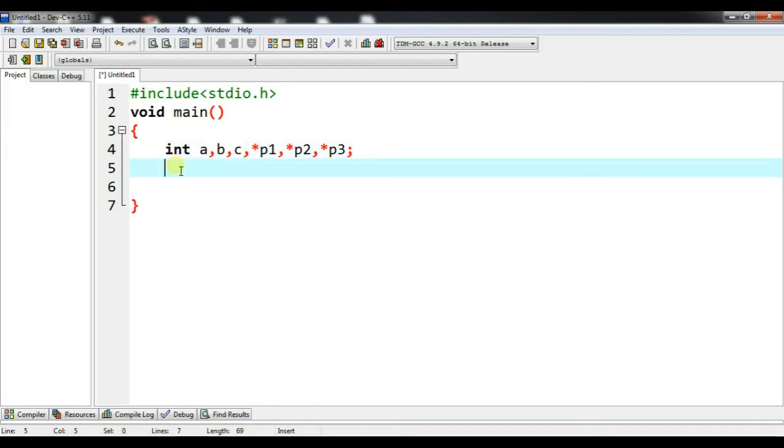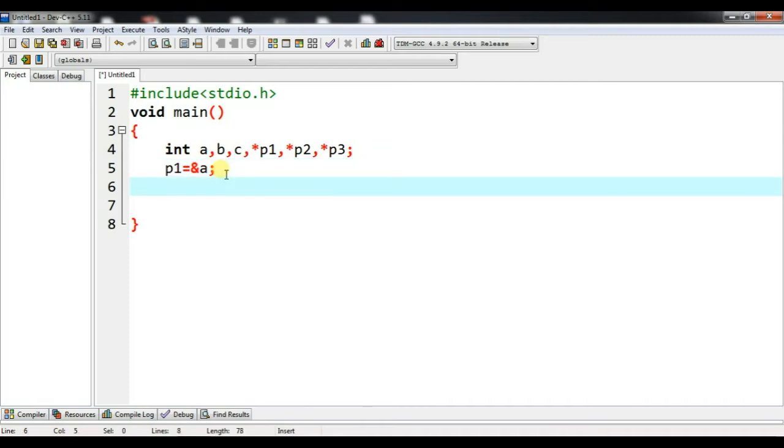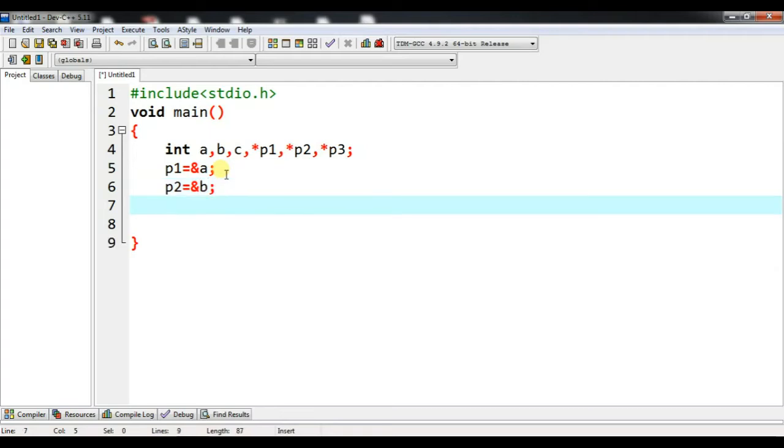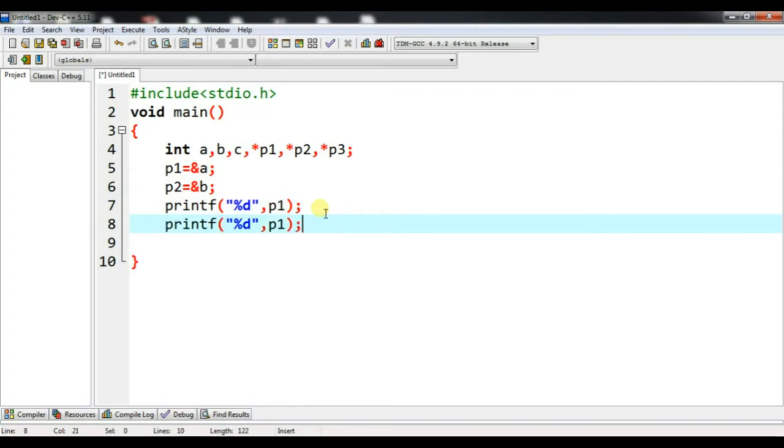Now let me assign the address of these variables to the pointer variables. How? p1 equal to ampersand a. So I am assigning a's address to the pointer variable p1. Same, let me assign to p2 also: p2 equal to ampersand b. Now I will try to print the addresses. printf %d comma p1, and I will display b's address also, that is p2.